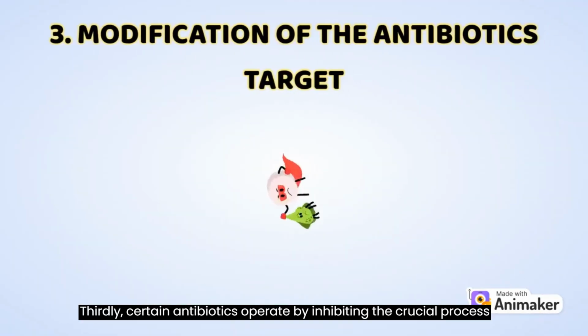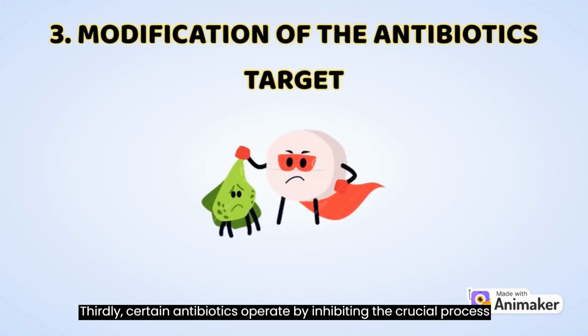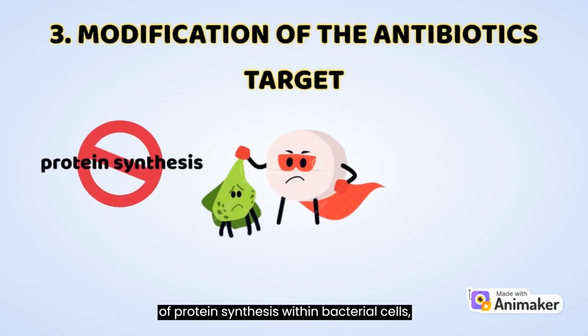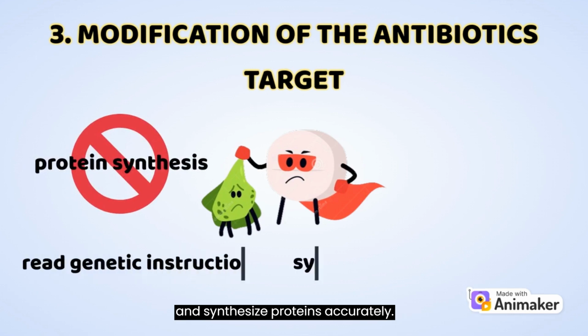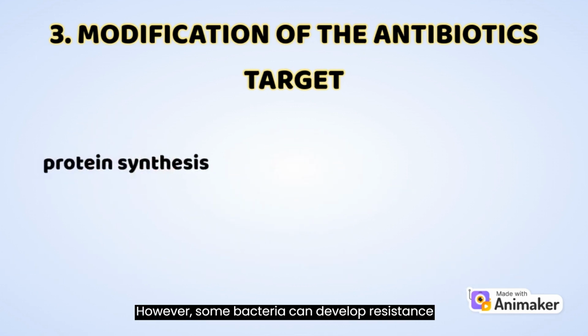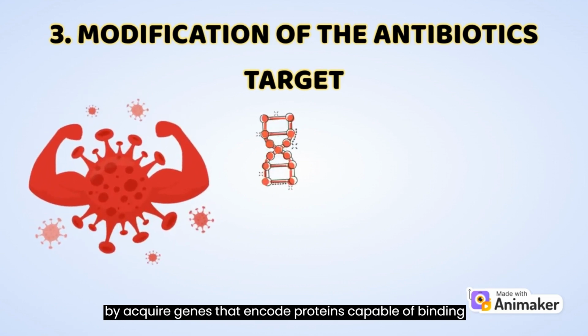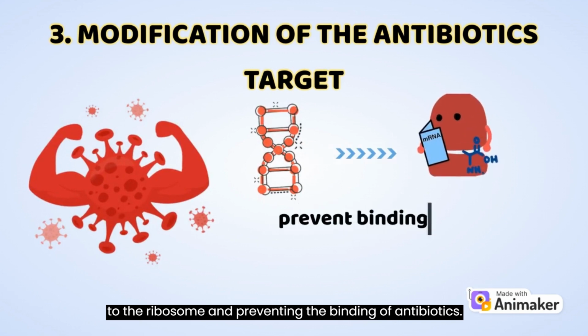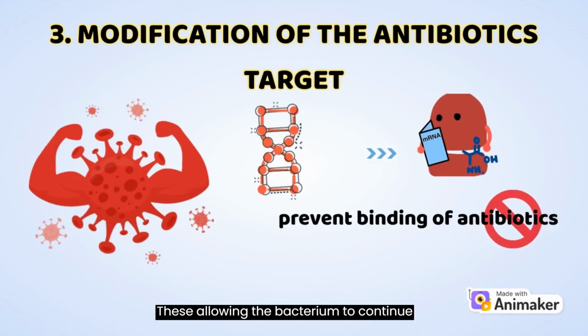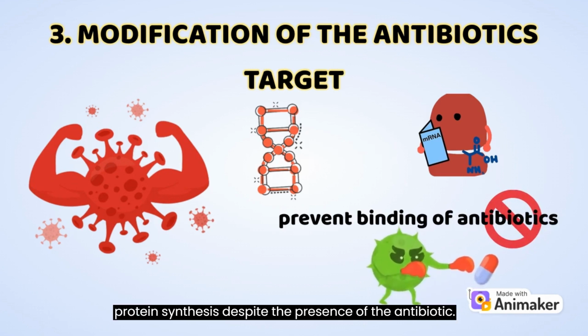Thirdly, certain antibiotics operate by inhibiting the crucial process of protein synthesis within bacterial cells, such as the ability to read genetic instructions and synthesize proteins accurately. However, some bacteria can develop resistance by acquiring genes that encode proteins capable of binding to the ribosome and preventing the binding of antibiotics. This allows the bacterium to continue protein synthesis despite the presence of the antibiotic.